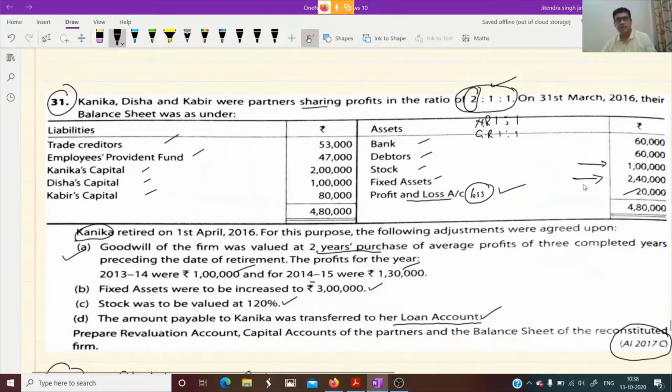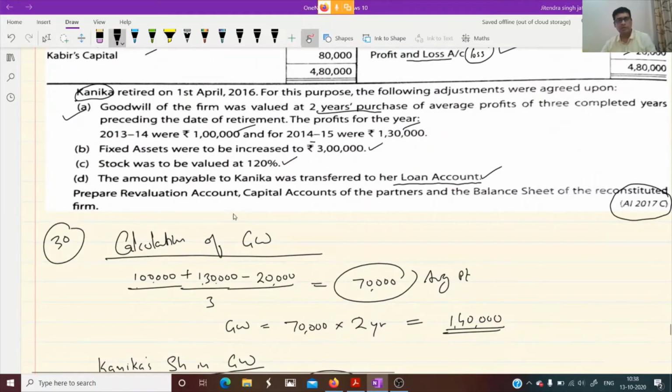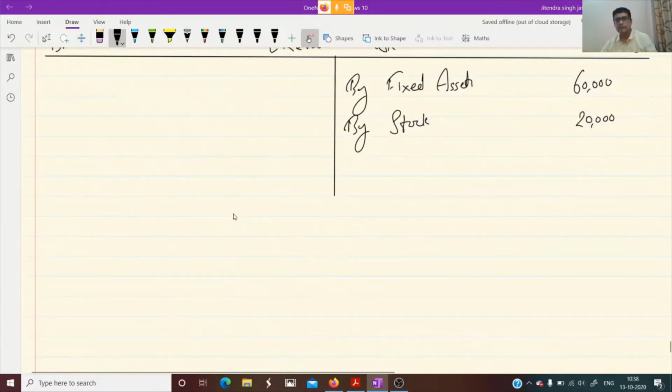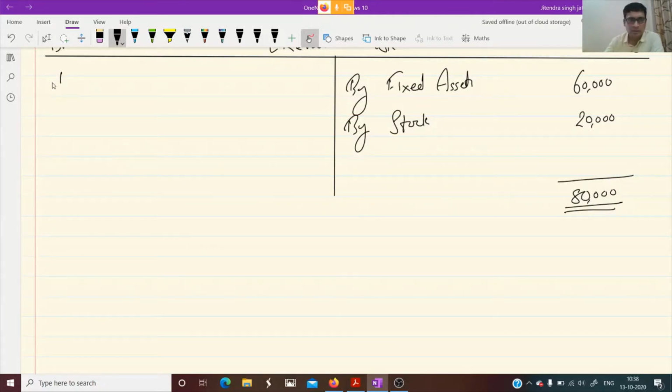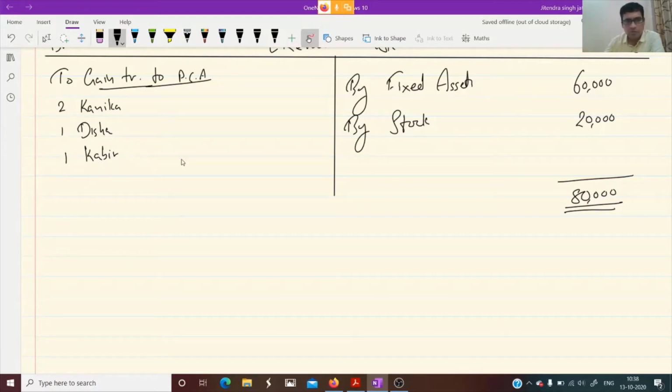Okay. Then let's see another amount. Okay, all points are over here. So 60 plus 20, 80,000. This 80,000 is to be transferred to partners' capital account. The gain is transferred to the partners' capital account of Kanika, Disha and Kabir, and their ratio was 2 is to 1 is to 1.